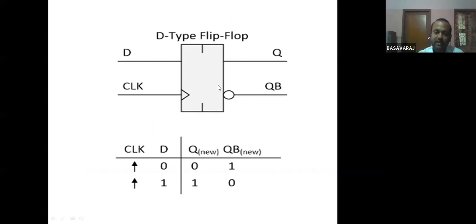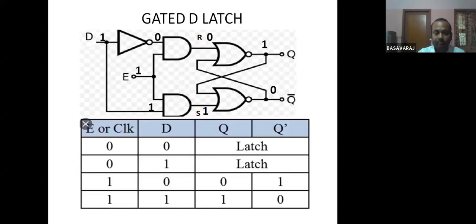So the one thing I just want to say is that the output Q will change only during the rising edge of the clock. During the rising edge of the clock, we check the value of D. If D is equal to 1, you transfer that 1 to Q. If D is equal to 0, you transfer that 0 to Q. So this is the significance of the clock, only during the rising edges.